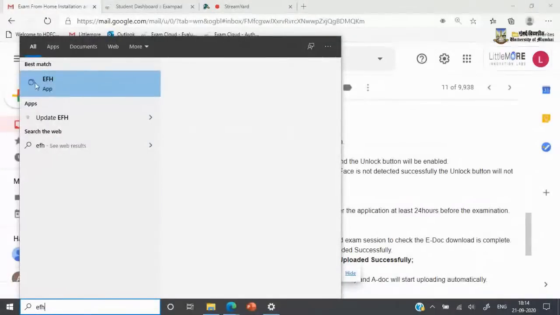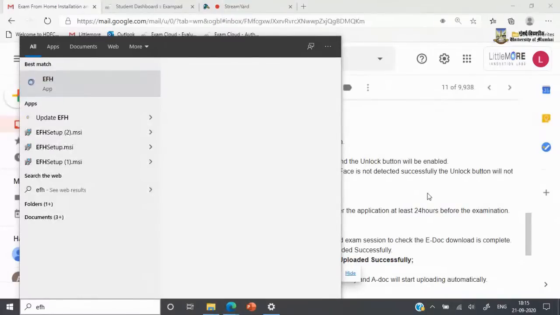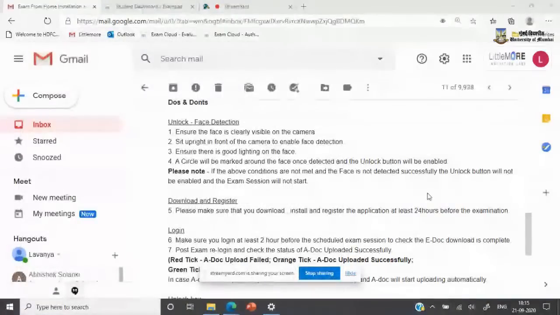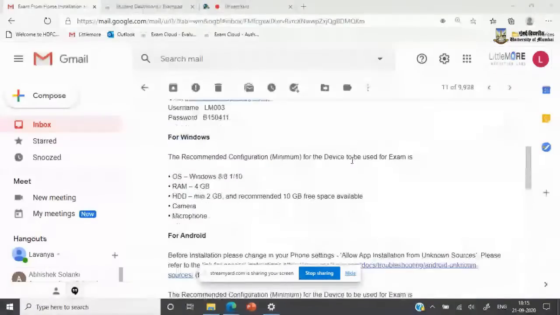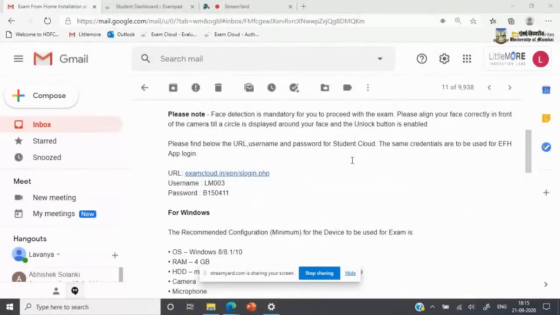EFH, as you can see now, the EFH app is available in our system and we can click on it to launch the app. Each time that you launch the application, Windows administrator will constantly ask you for permission to proceed. You may not be seeing the screen now, but please click on yes. Please wait a few moments while the application launches.